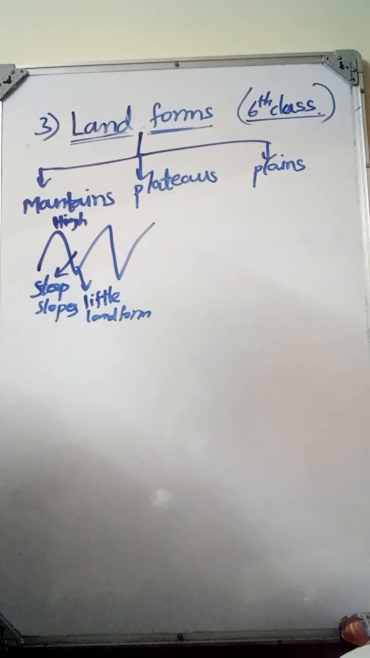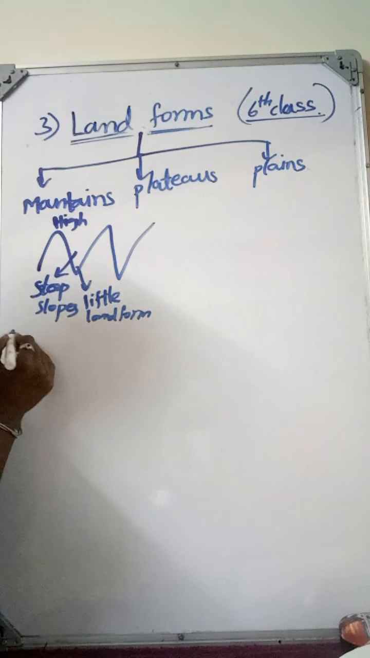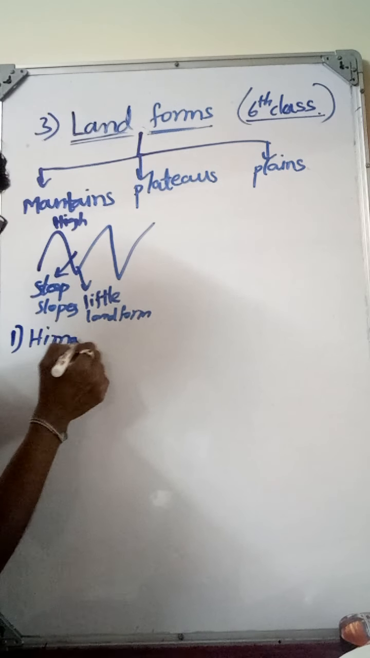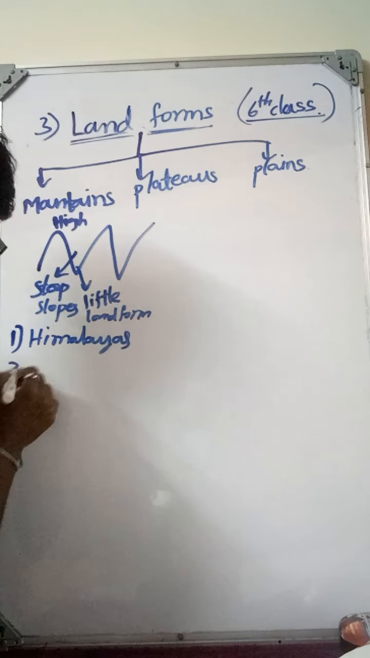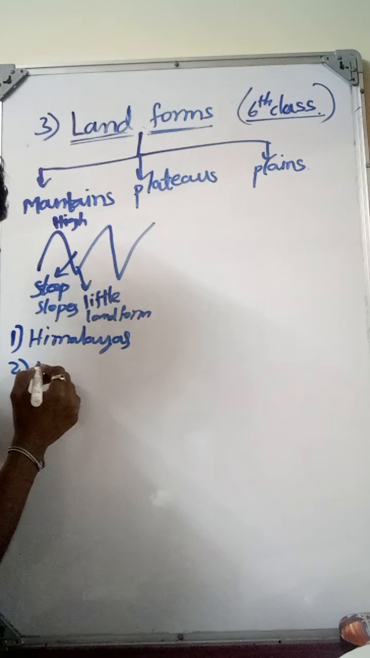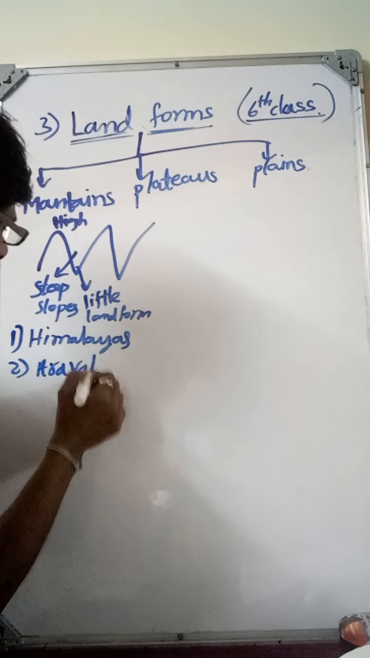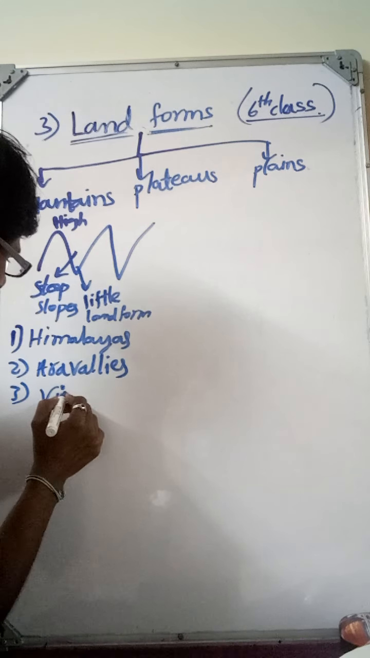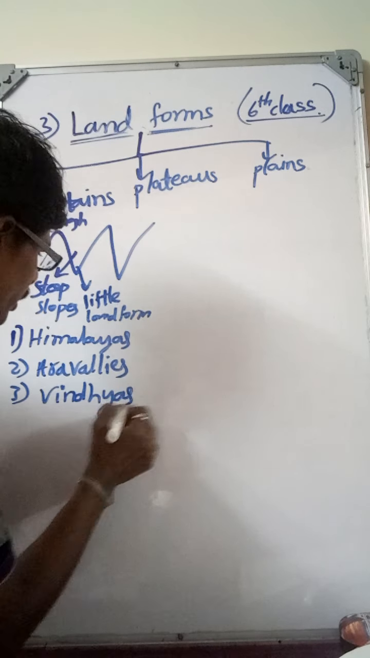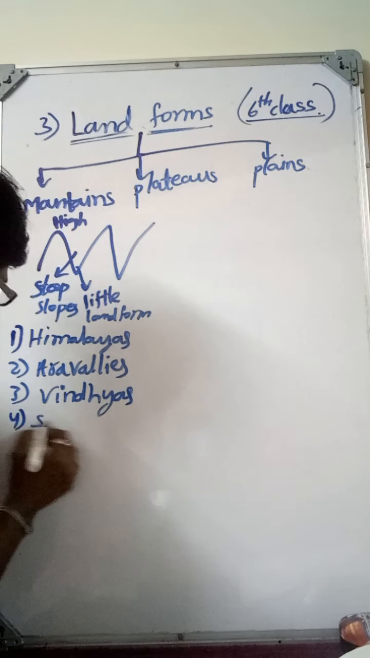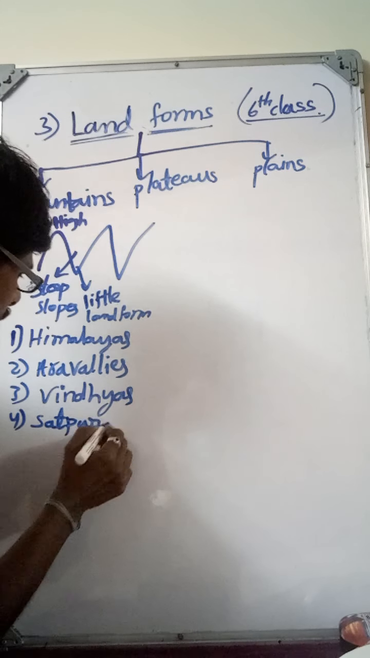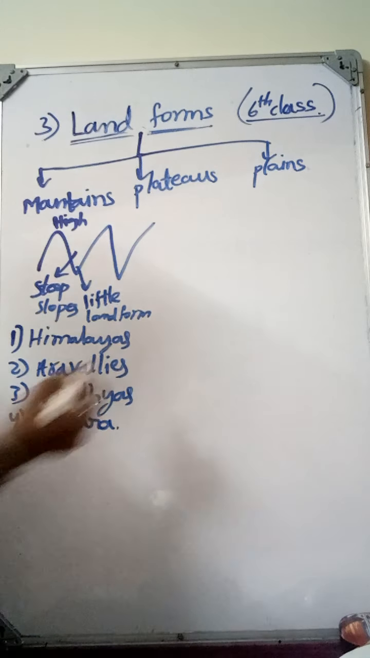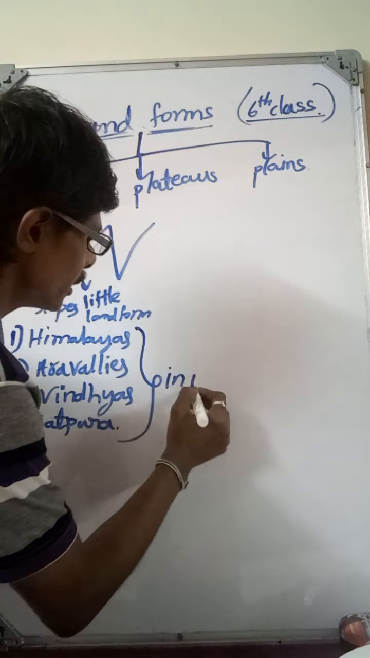In India, there are important mountain ranges. First one is the Himalayas. Second one is the Aravalis. Third one is the Vindhyas, and fourth one is the Satpura. These four are very important mountain ranges in our country.